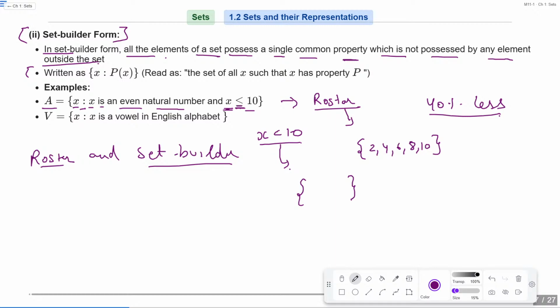Anybody? Simply, if I rewrite the statement with x only less than 10, yes, it's 2, 4, 6 and 8. Is that clear?